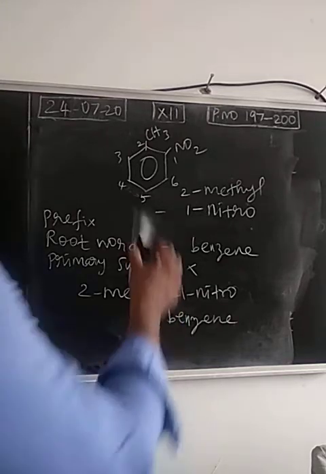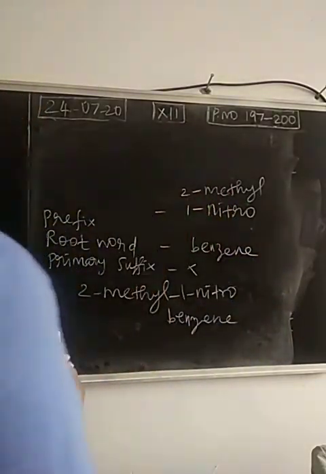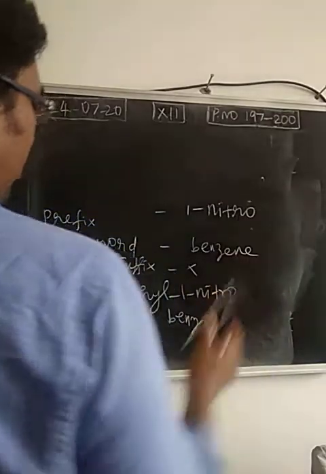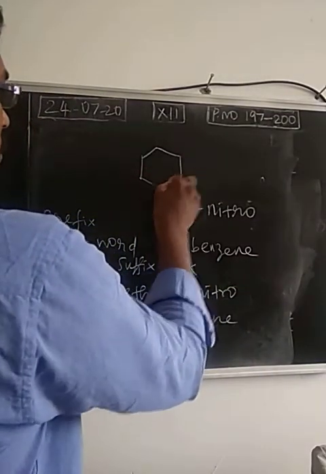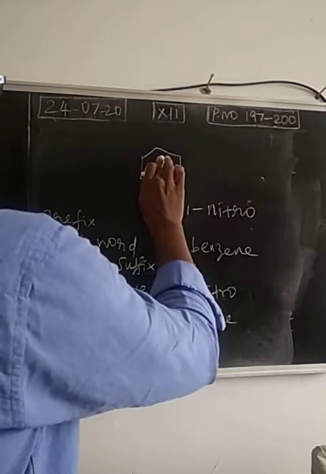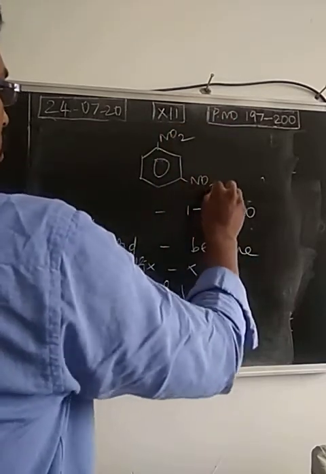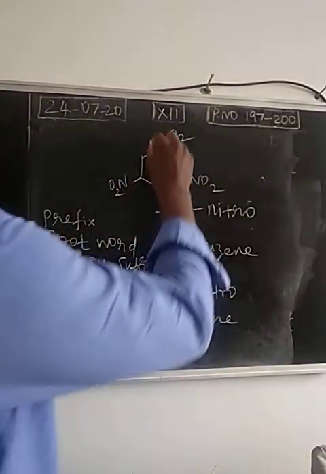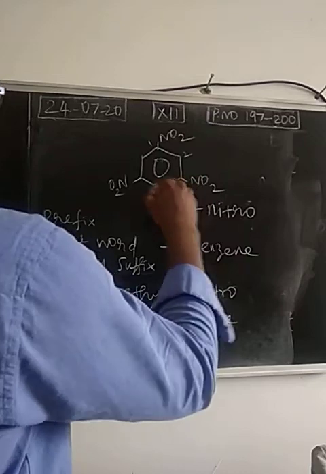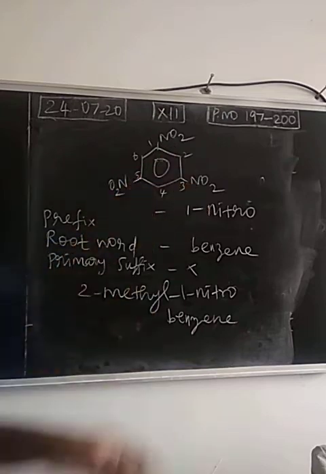Next compound. So we have 3 nitro groups. What about the positions? 1, 3, 5.